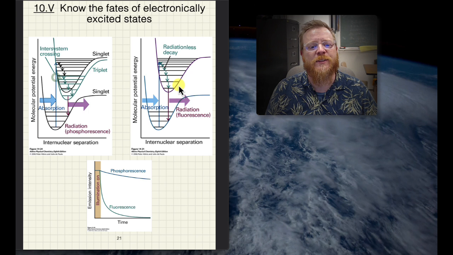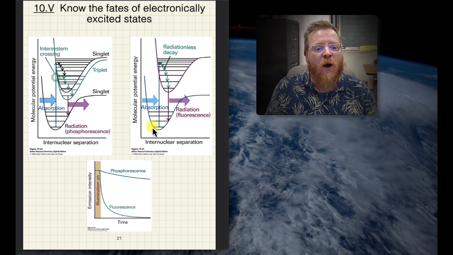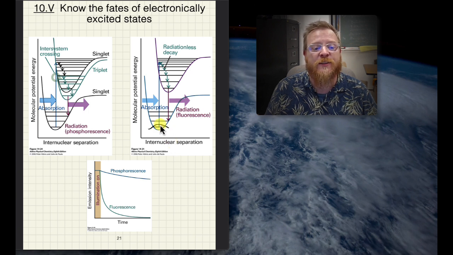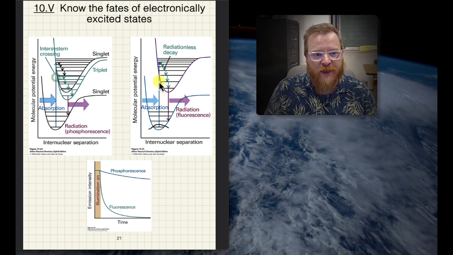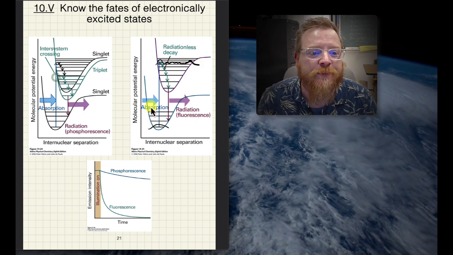So the first one we'll stick to is fluorescence. And so again, noting that our stimulated absorption will go via the Franck-Condon process. So we'll go from a ground vibrational state of the ground electronic state that is most closely resembled by a vibrational state in the upper level that has strong overlap.